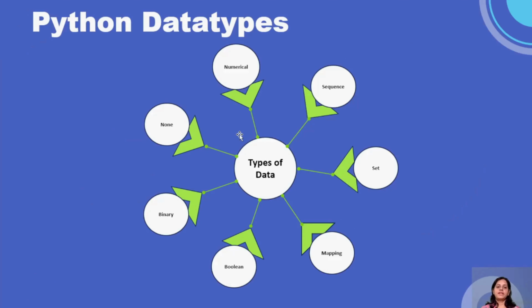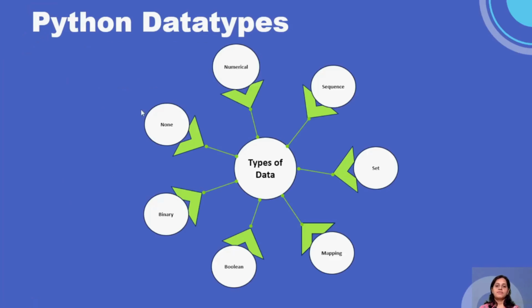So what are the different types of data types, guys? We have numerical type, we have sequence type, we have set, we have mapping, we have Boolean type, binary type, and we have None type. So our main consideration should be that most of the time we are working with these data types: numerical, sequence, mapping, Boolean, and sometimes set as well. But set is not really needed. Guys, most of this session we are going to cover the coding part only, so I will show you an example of each of these things.